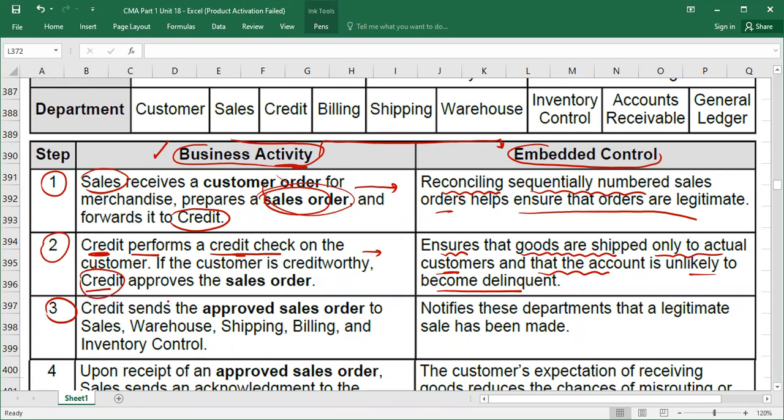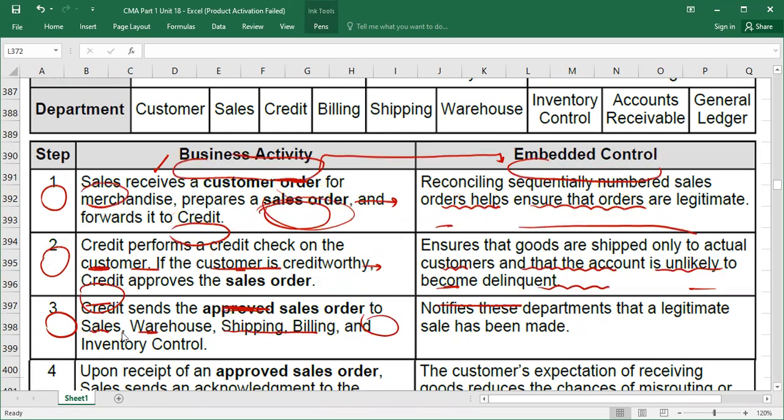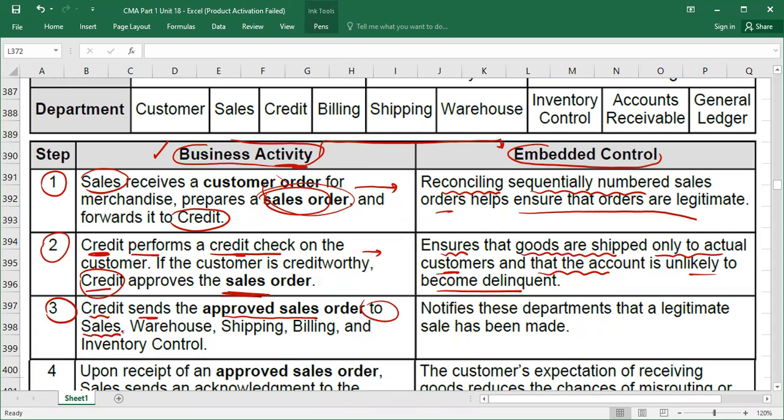Okay. Step number 3. Step number 3 is what? Credit, because the credit department approves the sales order. Now here, please remember, the credit department will make 5 copies of the approved sales order. Credit sends the approved sales order to 5 departments. Which departments? One goes back to the sales department. One copy goes to the warehouse, and one copy goes to the shipping department. One copy goes to the billing department, and one copy goes to the inventory controller.